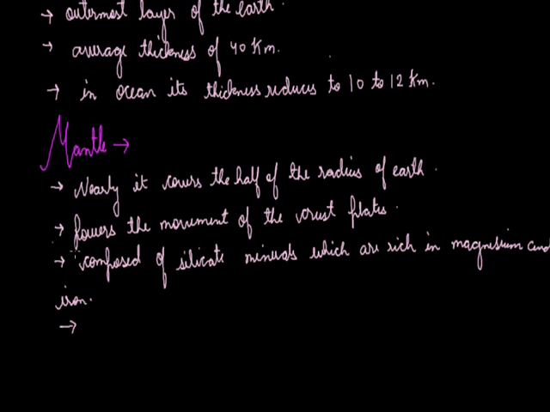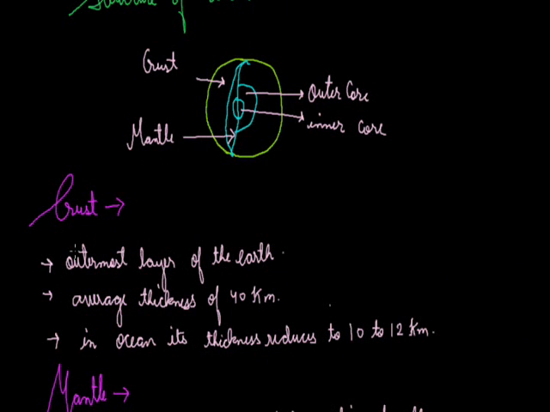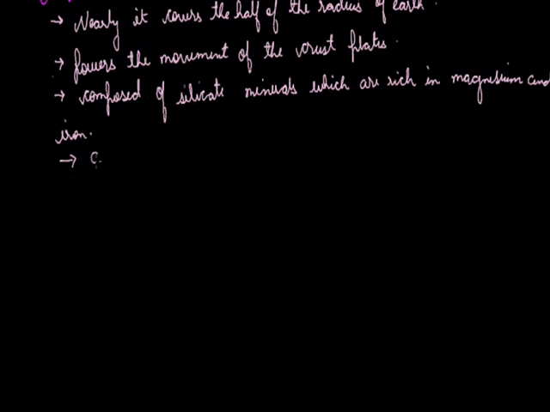Now the density of this layer, that is the mantle, increases with depth. It means that as we move below it, towards the core of the earth, its density increases, and the range is from around 3.5 gram per cubic centimeter to around 5.5 gram per cubic centimeter. The density of 5.5 is around the outer core. It means that when we reach the surface of the outer core, its density reaches around 5.5.